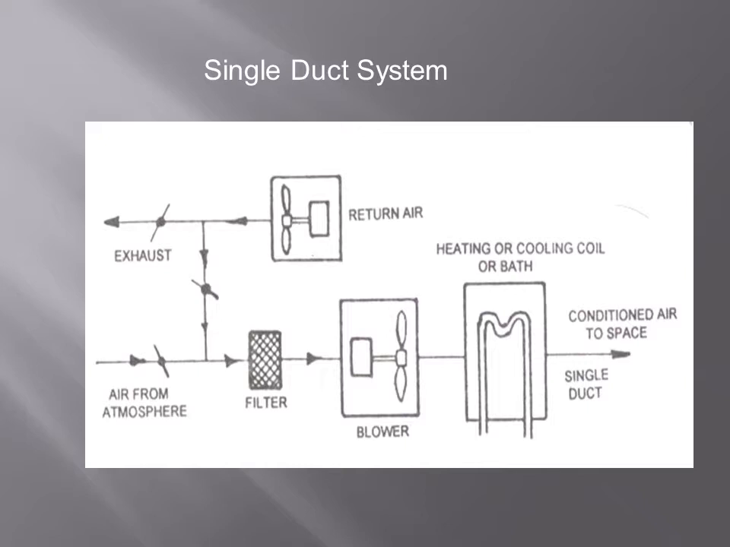Air from atmosphere goes to filter, to blower, to coils. From the coil we get conditioned air, and that air we circulate in the conditioned space. Again from the return we take that air and mix it with fresh air, and both enter the system again. This is a single duct system. Through a single duct we send the conditioned air to the required space.